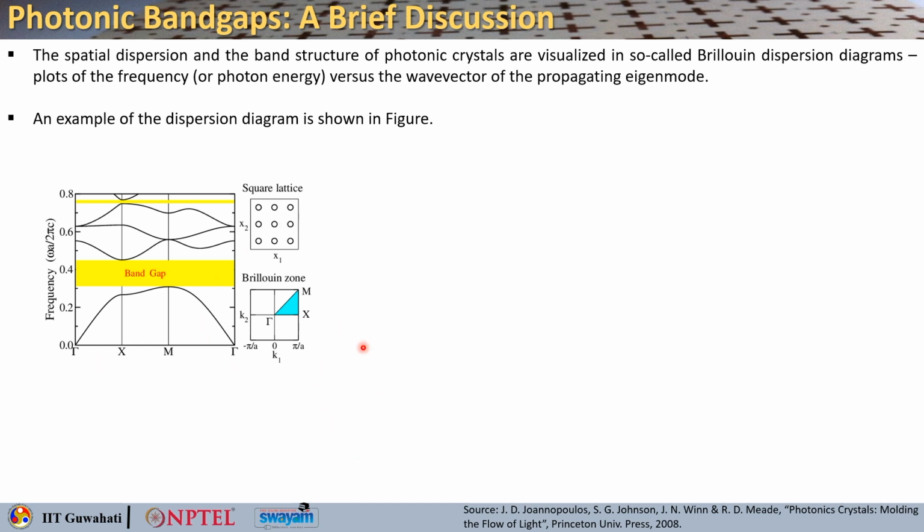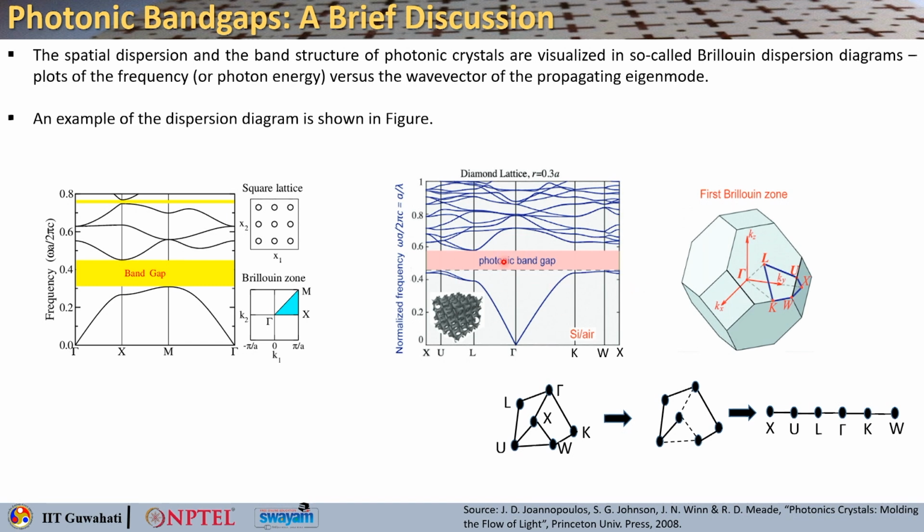Okay. So, if you take an example, again a square lattice, this is how the Brillouin zone looks like, this is the irreducible Brillouin zone, and you have got the band gap, right. For a 3D structure also, you can think of a diamond lattice of holes being drilled. So, this is how the 3D Brillouin zone looks like, and this is how you can traverse around the irreducible Brillouin zone, right. So, you have to move across these different points of symmetry X, U, L, Gamma, K, W. You can always look up my other lectures in the previous course I floated. Okay. So, that tells you how these things are computed.